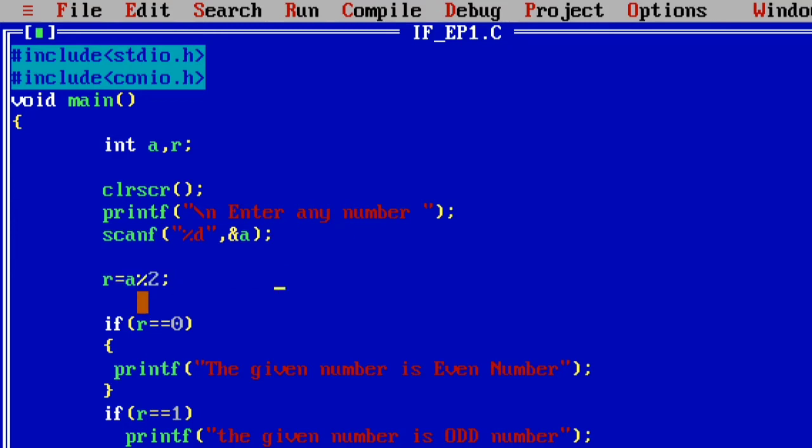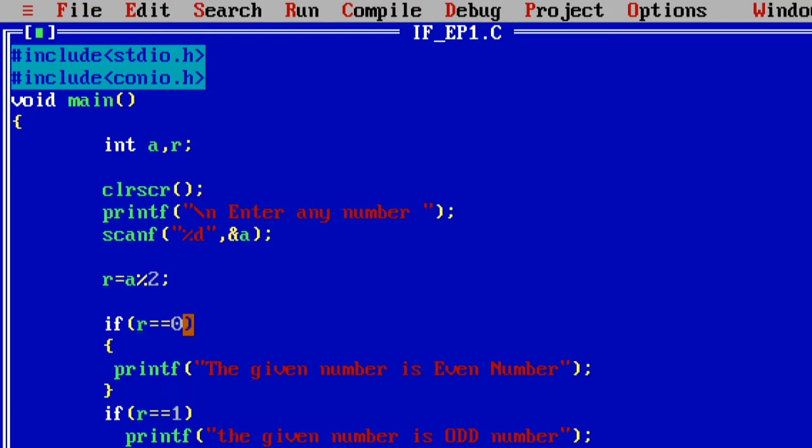The variable a contains the value 10, modulus with 2. The modulus operator always gives the remainder value. So 10 modulus 2, the remainder is 0. The 0 is stored in the variable r.